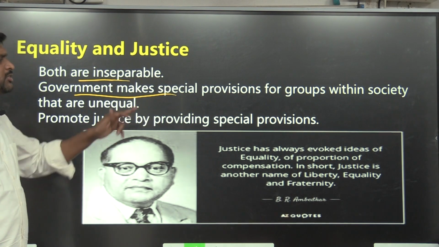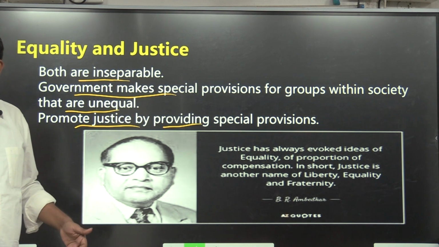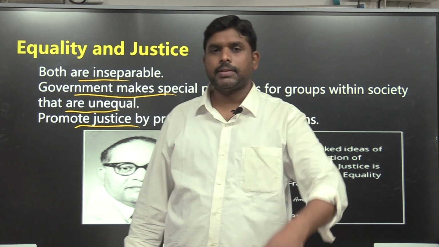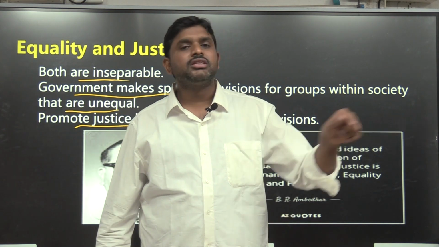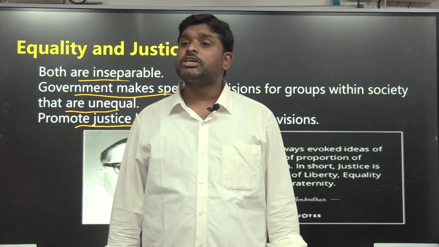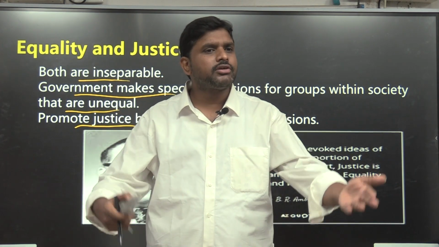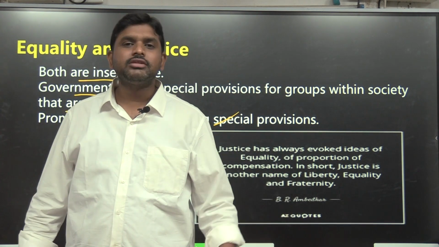Government makes special provisions for groups within society that are unequal, and promotes justice by providing special provisions. What are the special provisions? Like reservations. They are not equal. See the literacy rate of the general category, 80% is there. See the literacy rate of SC, 30% is there. Are they equal? No. Then how can you say justice can be delivered? So first, what we have to do is make this 30 into 80. For that, I will give reservations till they reach 80. Once they reach it, I will remove the reservations.